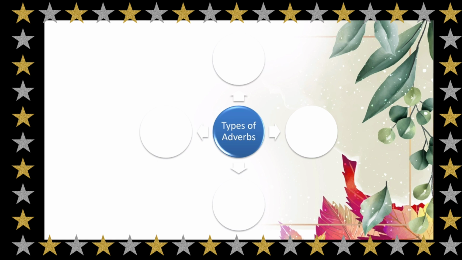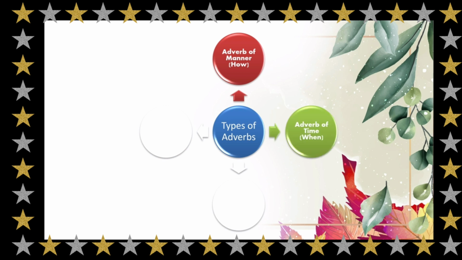Let's now look at the various types of adverbs. The first is an adverb of manner. This answers the question, how did the action take place? So, it is going to describe the manner in which the action takes place. The next is adverbs of time. These adverbs tell you when did the action take place. So, they are going to talk about the time when the action takes place.